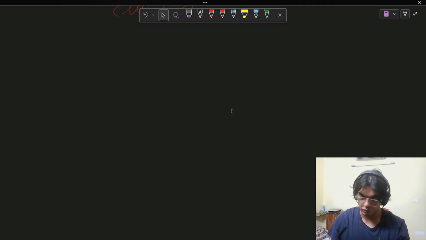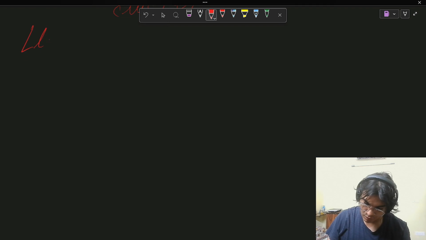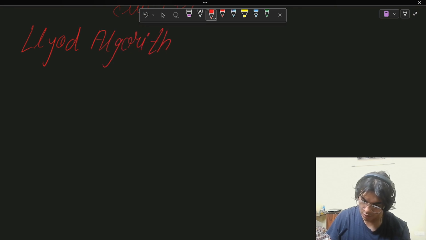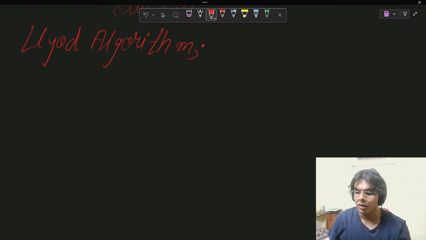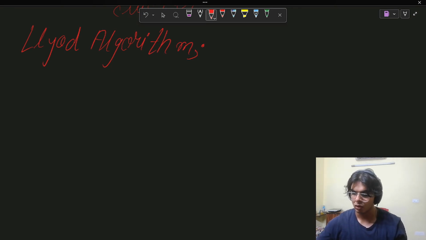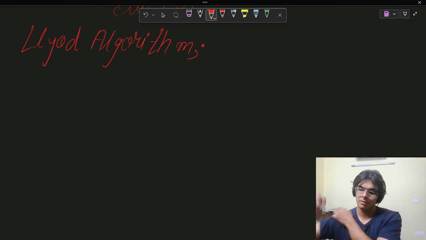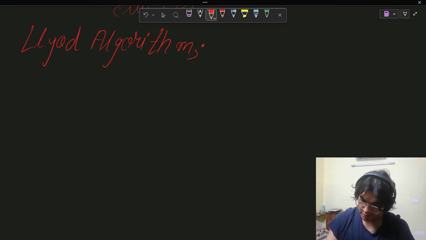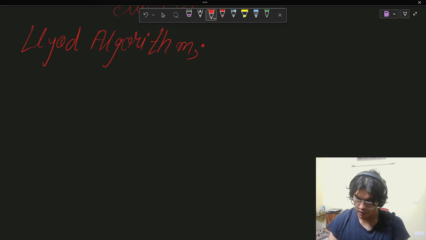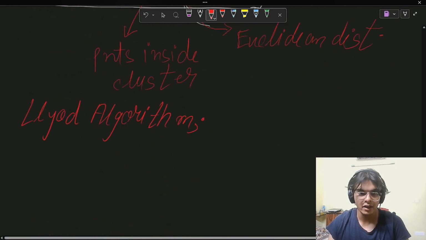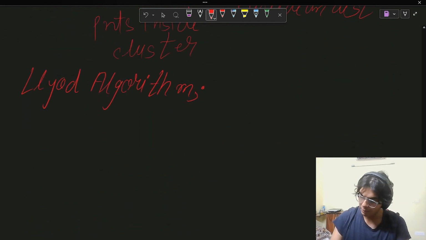Now, how is it reduced? To reduce this function, we use something called the Lloyd algorithm. It's just the name of an algorithm, so no need to memorize this. You can just understand it intuitively so that whenever you're using it in the future, it becomes easier to understand these things. The Lloyd algorithm is an optimization algorithm which aims to reduce this function right here. How does it do it? It does that in two steps.